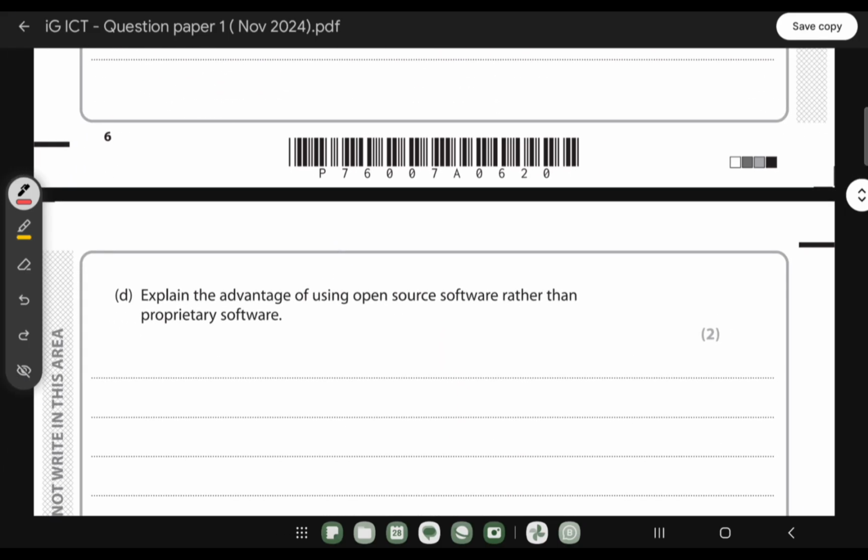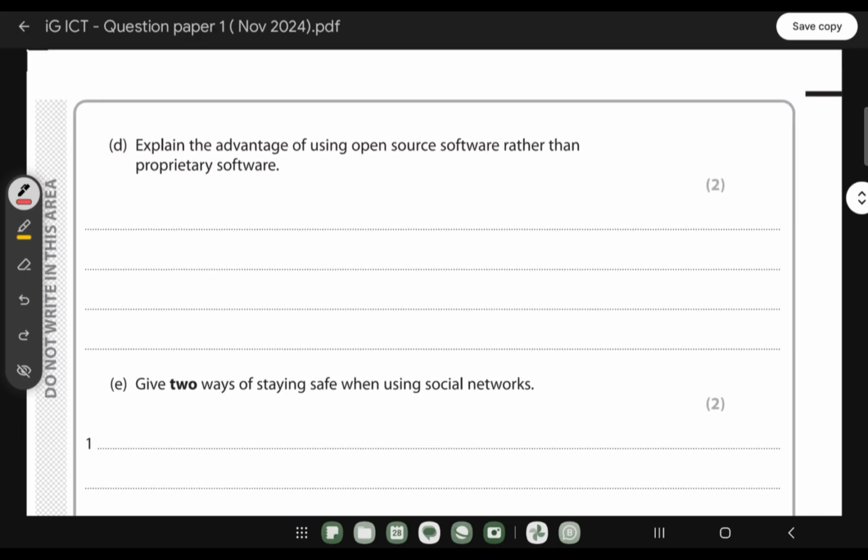Now explain the advantage of using open source software rather than proprietary software. So what's the difference between these two? When it comes to open source software, you can see their code, how they created the software. You can see each and every line of the code. But proprietary software does not allow you to see their code. It's a locked one, a private one, right?